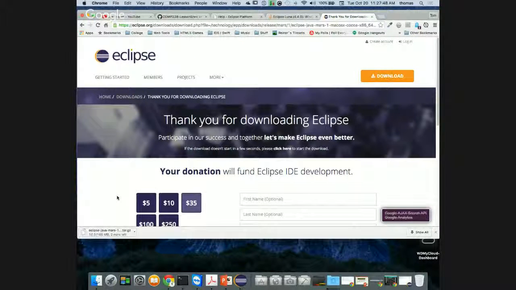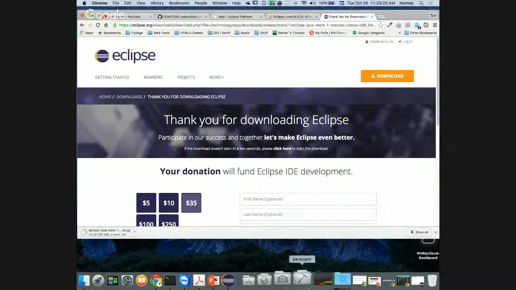Now, I can launch, and I can have multiple versions of Eclipse installed on my system. I don't have to go with just the one that's built in. So we're going to do it from scratch, just in case people have issues. I want to show you that I haven't done anything different or changed anything. And we'll add this in just as if we're doing it for the very first time. So for now, because we're hitting about 11:30, which is about halfway through, let us take a brief break while this is downloading. We'll go 5 or 10 minutes. We'll come back, and we'll get into this thing again, okay?